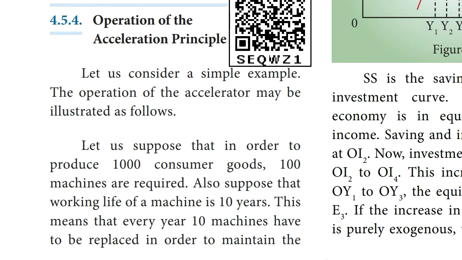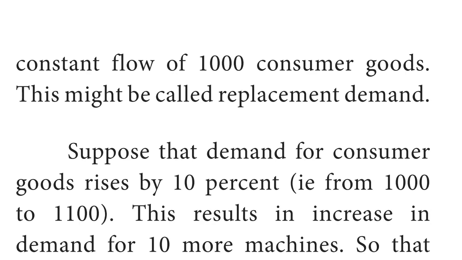Next, operations of the acceleration principle. Let us consider a simple example. The operations of the accelerator may be illustrated as follows. Let us suppose that in order to produce 1000 consumer goods, 100 machines are required. Also suppose that the working life of a machine is 10 years. This means that every year 10 machines have to be replaced in order to maintain the constant flow of 1000 consumer goods. This might be called replacement demand.